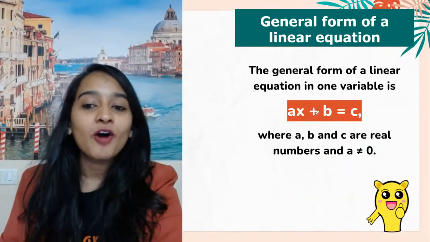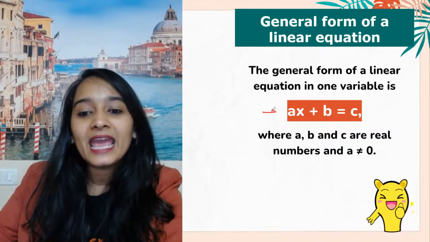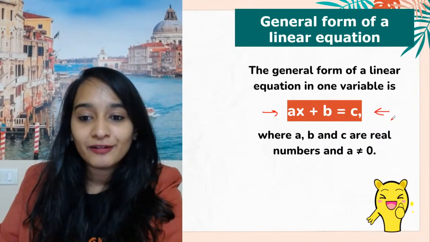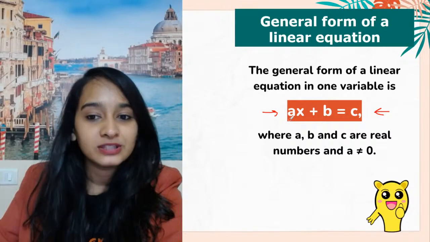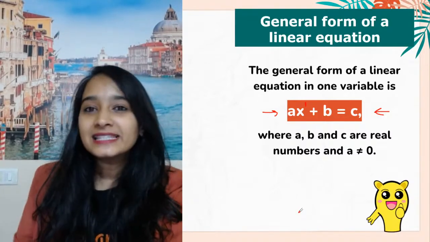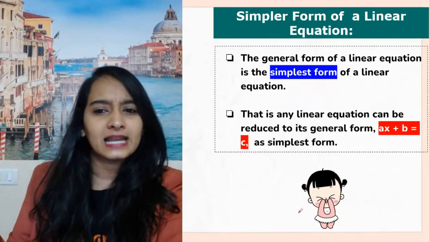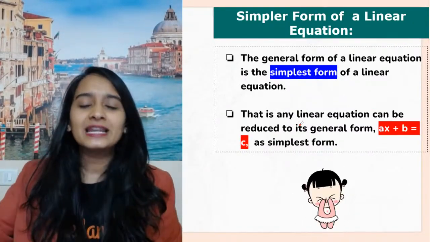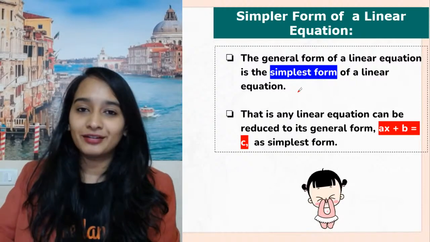So the general form of a linear equation is ax plus b is equal to c. This is a general form where your a cannot be equal to 0 and the highest power of the variable is equal to 1. So this is something we have done in our first class, right? So this simpler form of linear equation is nothing but the general form.